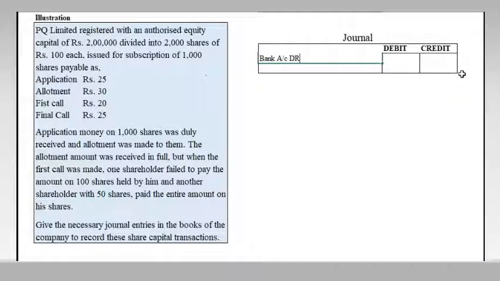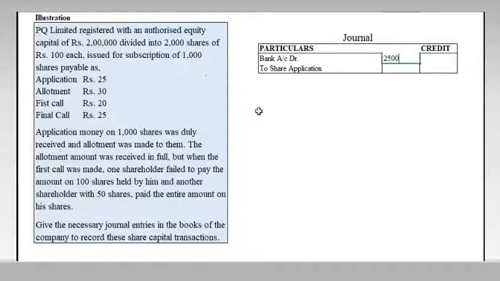Bank account debtor to share application. How much amount? 1000 shares into how much? On application, shareholders had to pay rupees 25. So 1000 shares into 25, 25,000. So the first journal entry is over.